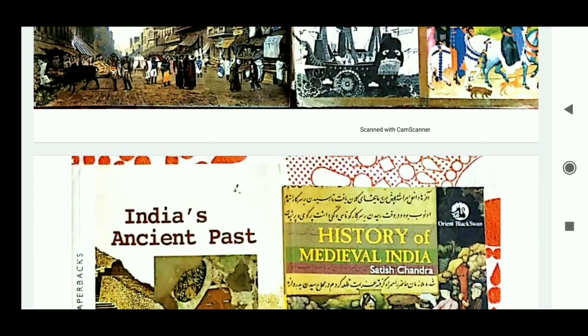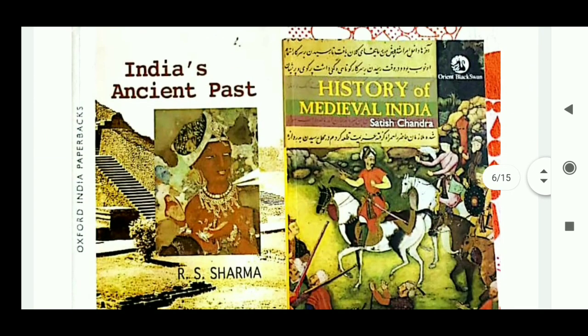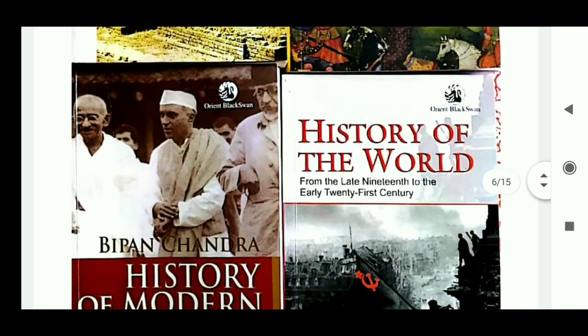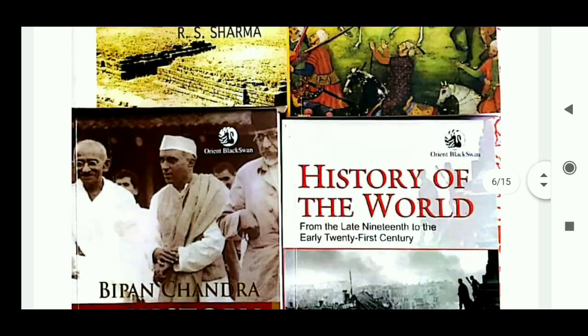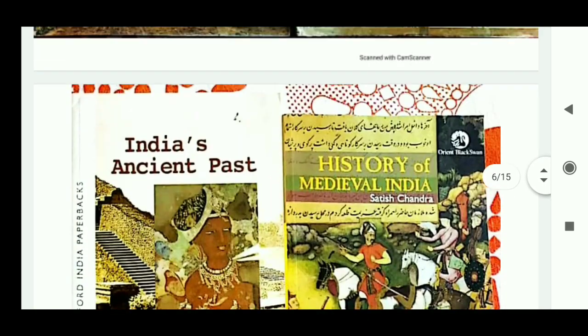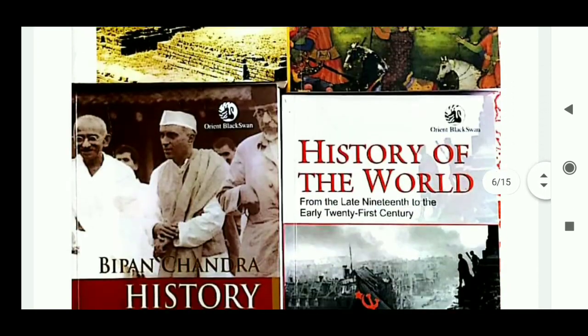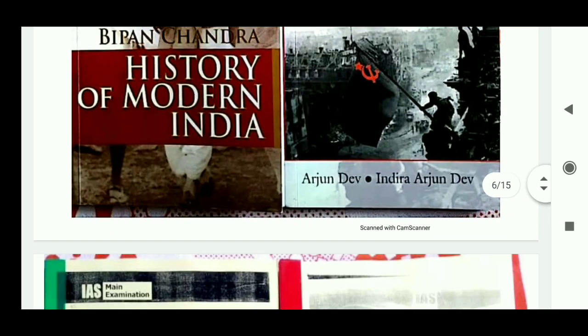Then come to the old NCERT, right? These are the old NCERT: India's Ancient Past by R.S. Sharma, Medieval India by Satish Chandra, History of Modern India by Bipan Chandra, and History of the World by Arjun Dev. So these 4 books are the old NCERT's updated version for the base. You have to read these 4 books. This will strengthen your foundation for the history optional as well as for the history GS paper.